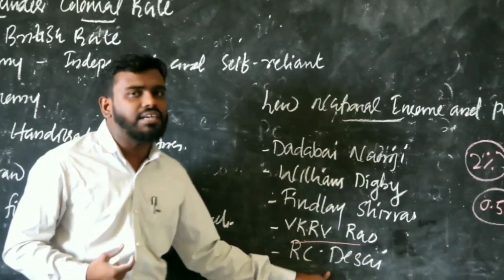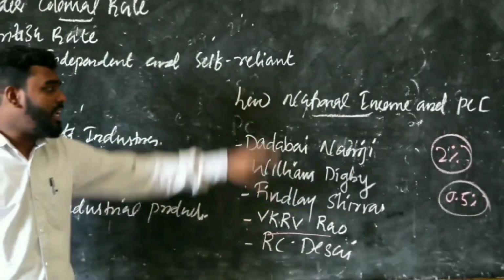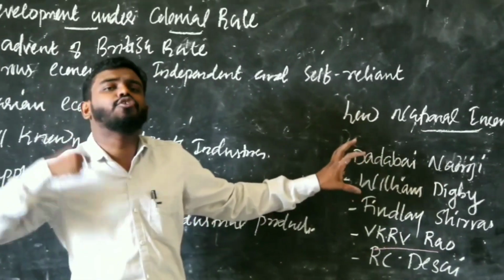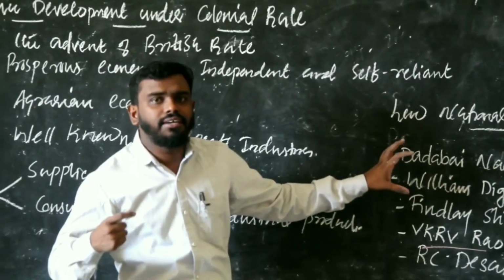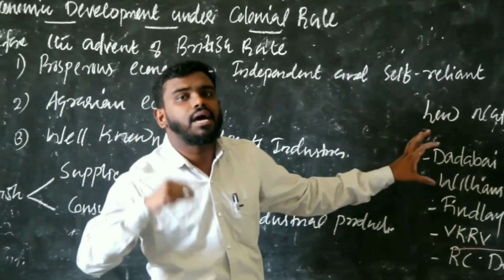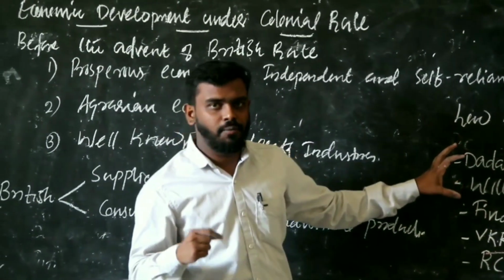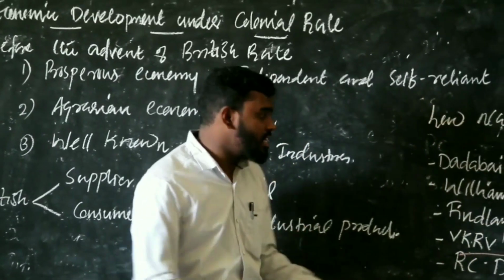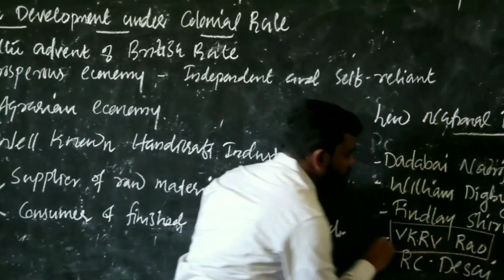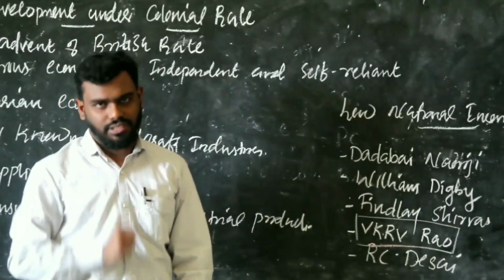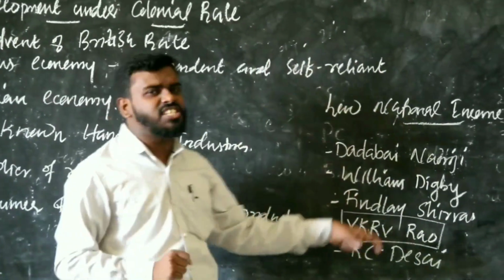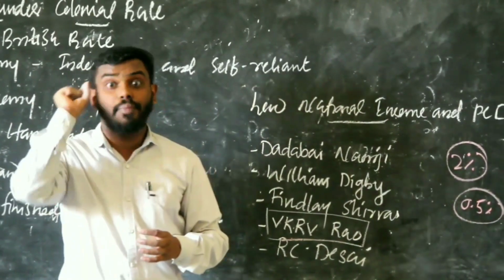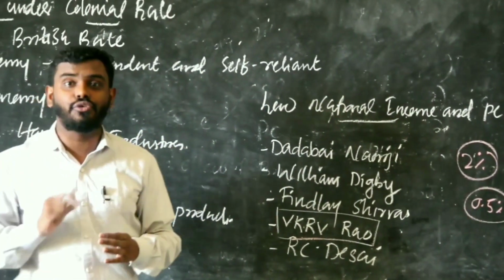So these economists individually tried to estimate the national income as well as per capita income of the Indian economy under colonial rule. Out of these estimates, the V.K.R.V. Rao estimate is more important. Most of the estimates show that India's GDP growth rate was only 2% under colonial rule.